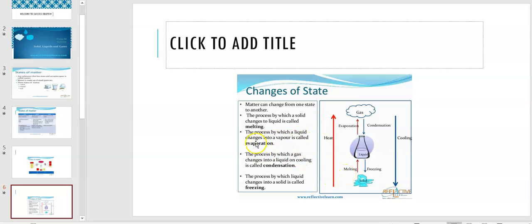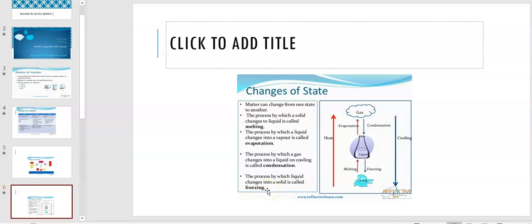The process by which liquid changes into vapor: if you take water and you are boiling it, vapor comes out. What is that process called? That is called evaporation. The process by which gas changes into a liquid on cooling is called condensation. When the vapor cools down and changes into a liquid, that is called condensation. The process by which a liquid changes into solid is called freezing.